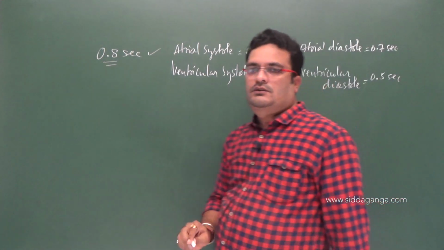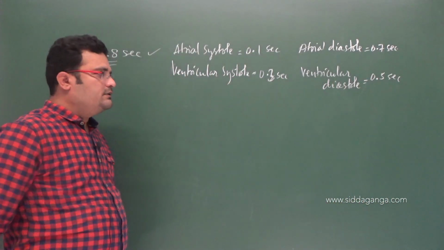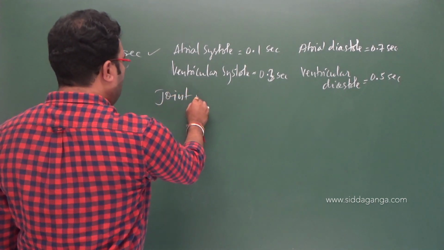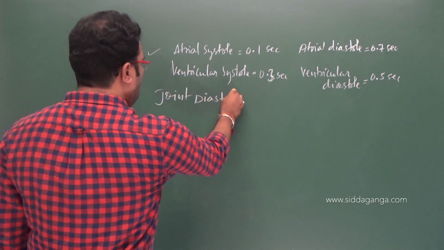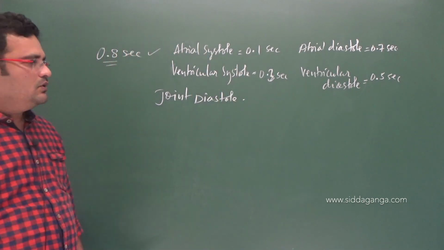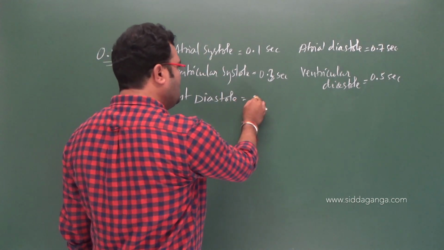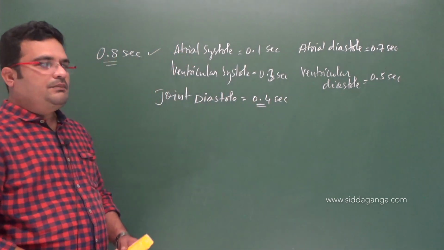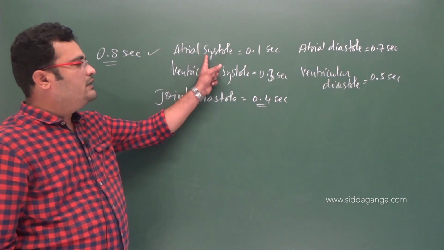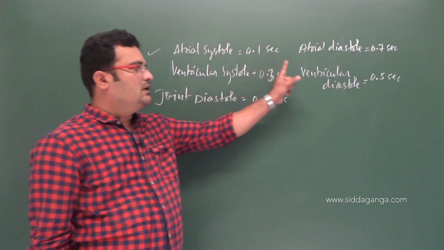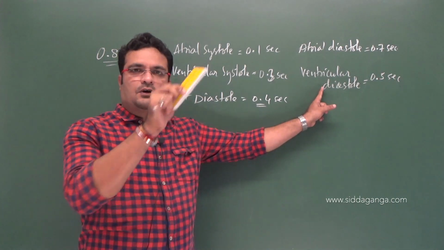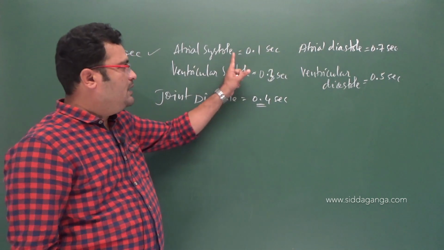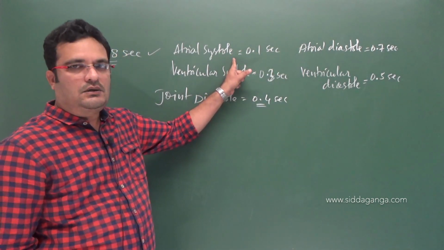I have explained one more concept regarding this, that is joint diastole. You need to remember, it is very important, that joint diastole lasts 0.4 seconds of time. When the auricles are in systole, ventricles are in diastole. Follow the cycle in the last video once again to remember the concept.